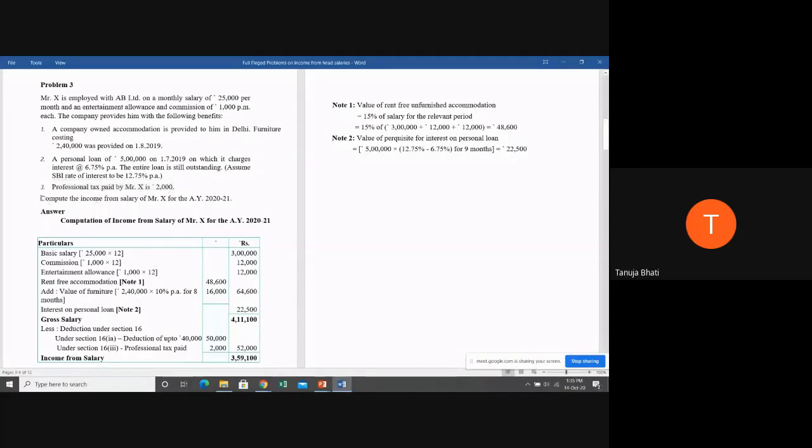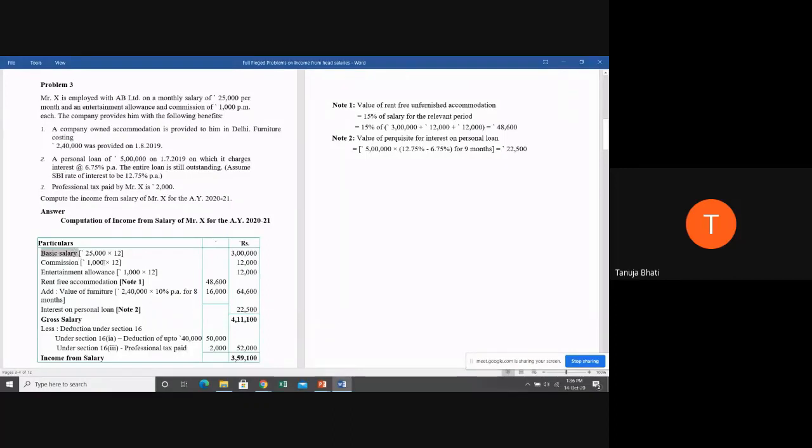Okay. Next, what they're telling: compute the income from salary of Mr. X for the assessment year 2020-2021. Have you all understood the question first? Everyone has understood which point is going to come under which subheading while computing income from the head salaries. I hope you all have understood. Now let us see the computation.